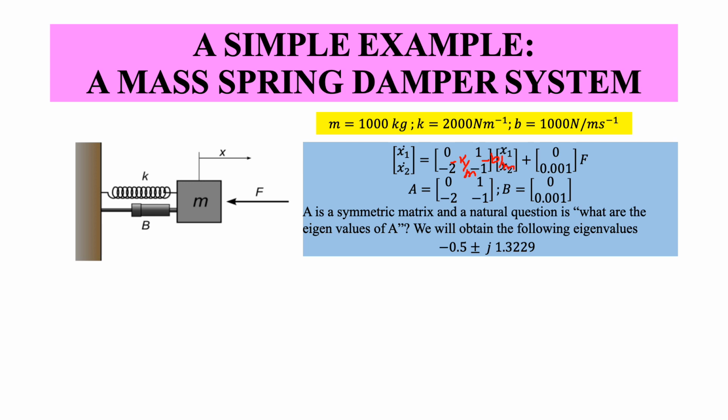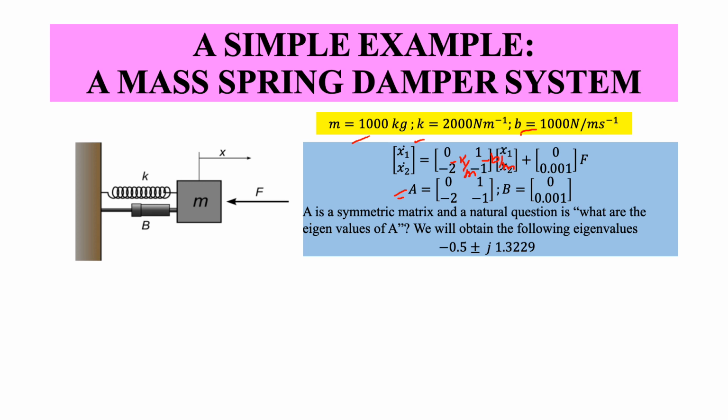We will see why this is called the A matrix a little later. So when I substitute the parameters K, M and B in this matrix, what you get is 0, 1, minus 2, minus 1.